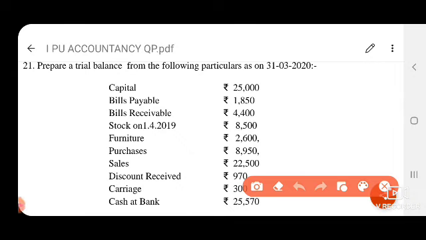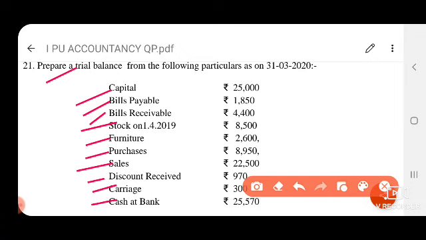Now a 6 marks question: prepare a trial balance from the following particulars. In the trial balance, debit balances are assets, expenses and losses, and credit balances are incomes and gains. Capital we have to enter on the credit side. Bills payable is a liability, credit side. Bills receivable is an asset, debit side. Stock is an asset, debit side. Furniture is an asset, debit side. Purchases is an expense, debit side. Sales is an income, credit side. Discount received is an income, credit side. Carriage is an expense, debit side. Cash at bank is an asset, debit side.